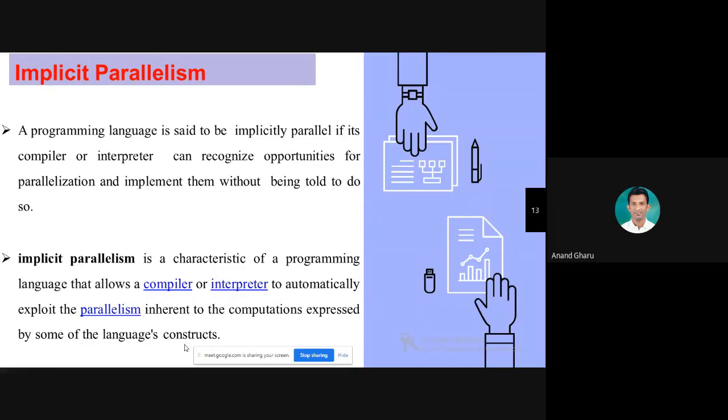We need not process the data. In the last lecture I gave an example of C program execution. Here you can see the compiler and interpreter. Compiler and interpreter are part of the operating system. These are system programming tools.